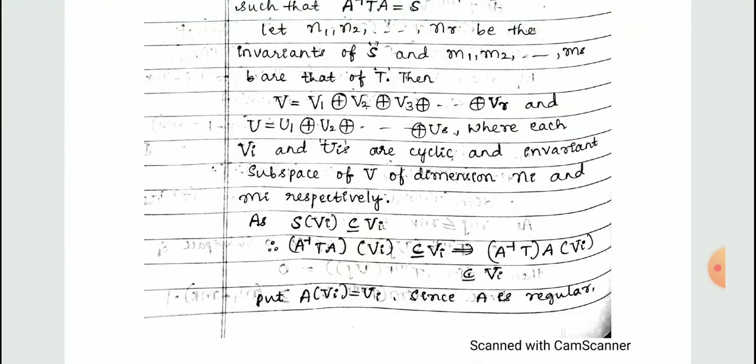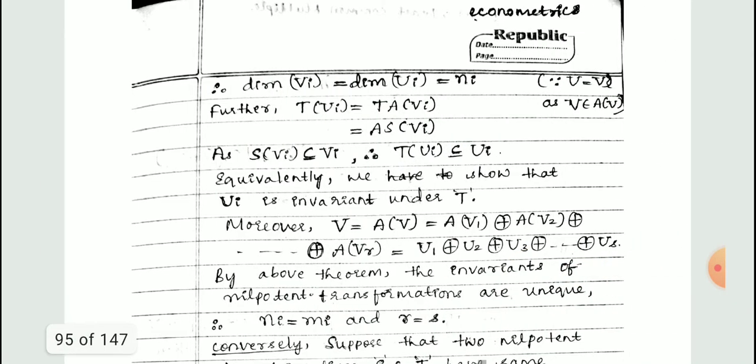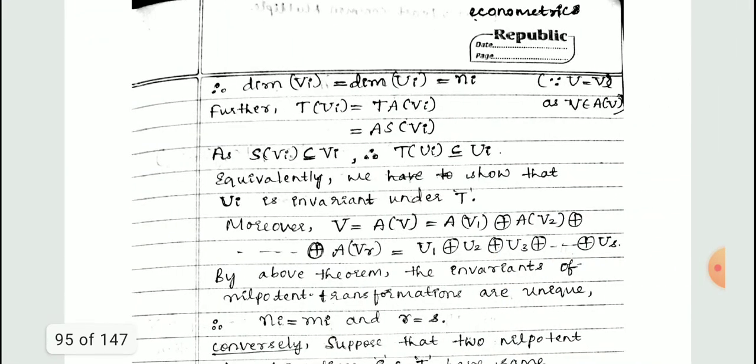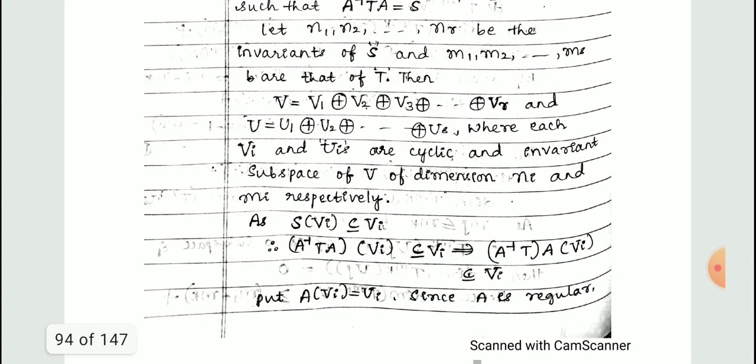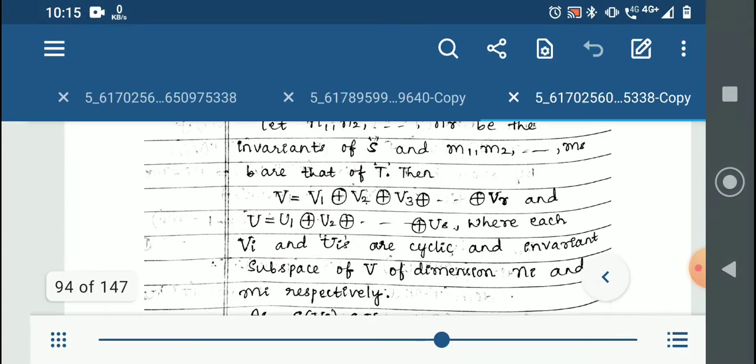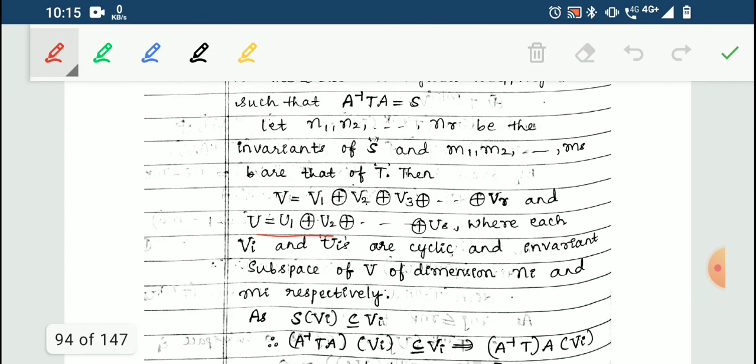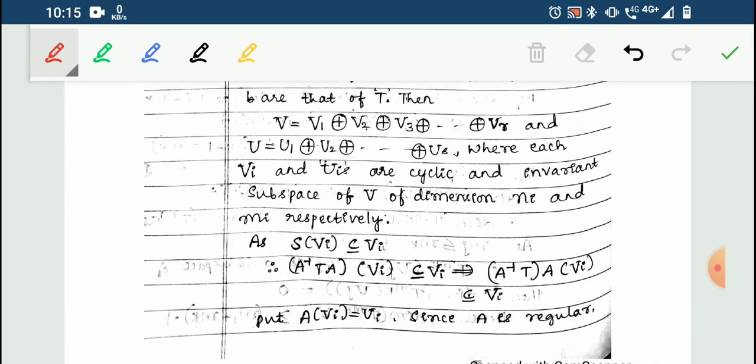So I can put AVi is equal to Ui, since A is regular. If A is regular, it is one-one and onto. So the dimension of Vi will be equal to the dimension of Ui. But since we knew that the dimension of Vi is equal to Ni, I can write the dimension of Ui is also equal to Ni. So we got the dimension of Ui. See, you have to understand one thing. They have given all these things, but what we are doing is, actually we are constructing U itself here. Okay.